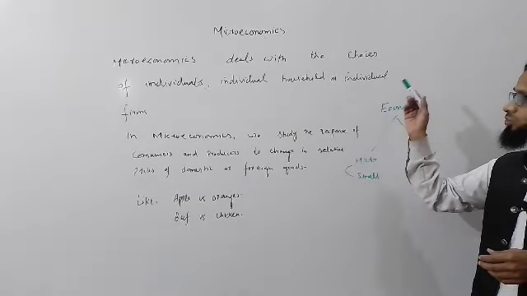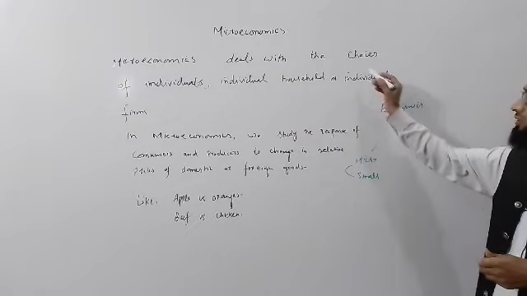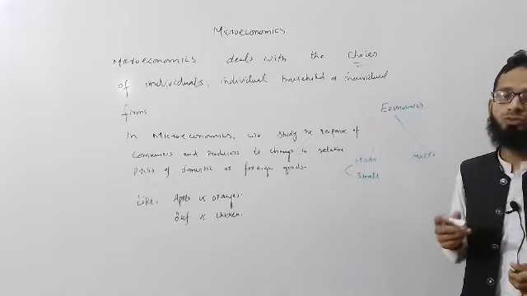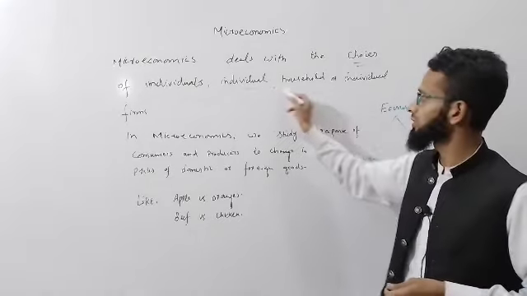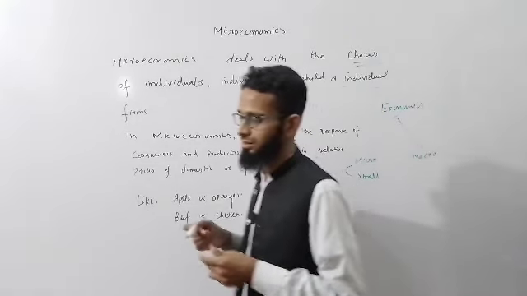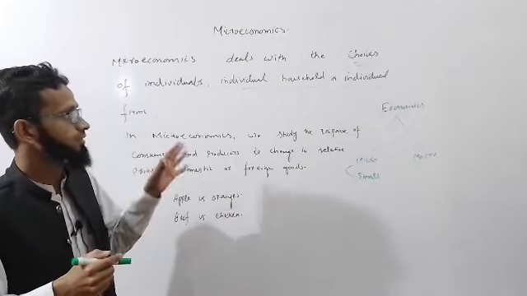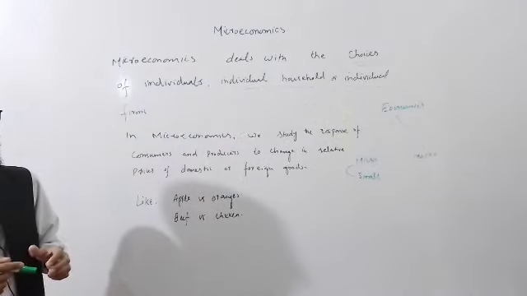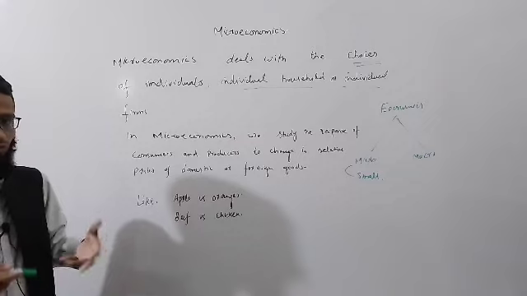Microeconomics deals with choices. So microeconomics actually deals with choices. The choices of what? Of individuals. Who are these individuals? These individuals are individual households and individual firms. So these are the basic individuals, and we study the choices of these individual households and firms. So these are basically two agents of an economy.